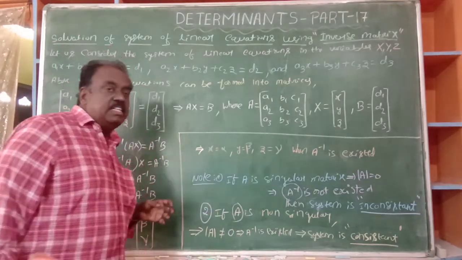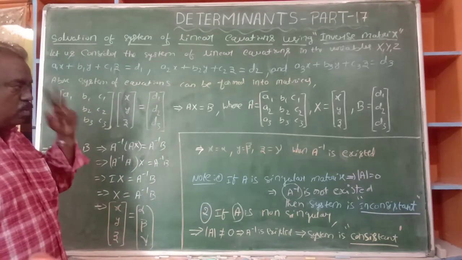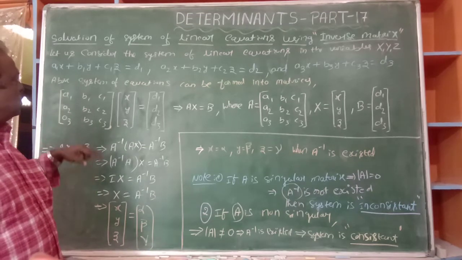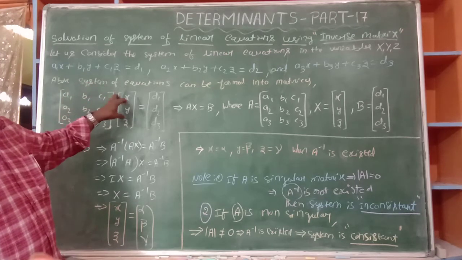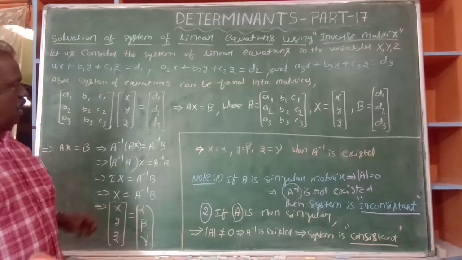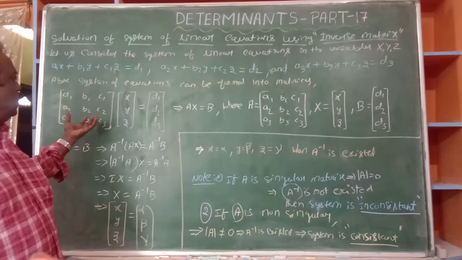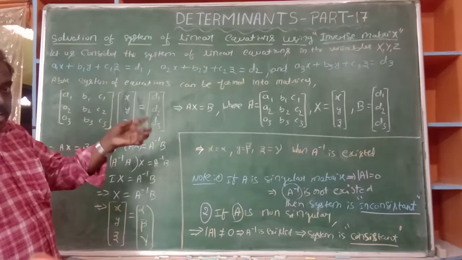Okay, now. In this topic, we have to learn two things and remember them. First, form the equations into matrix form, and then find whether determinant A is 0 or not 0.